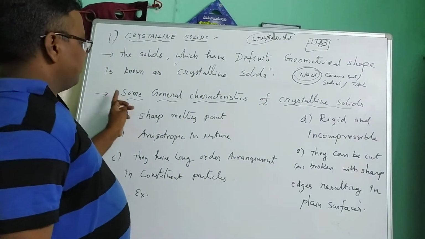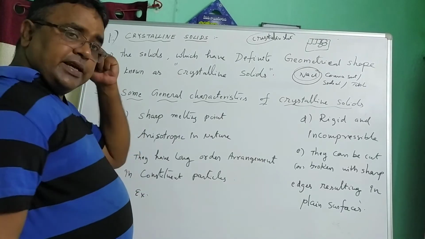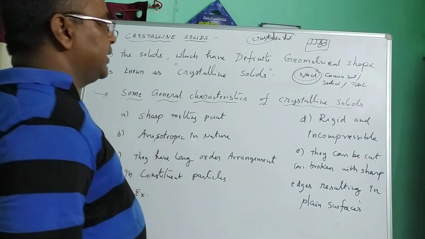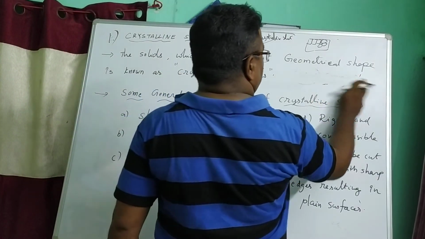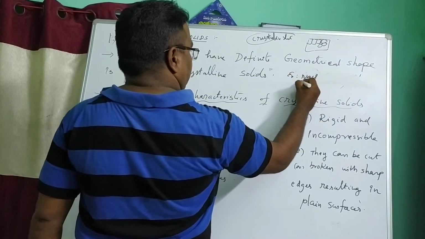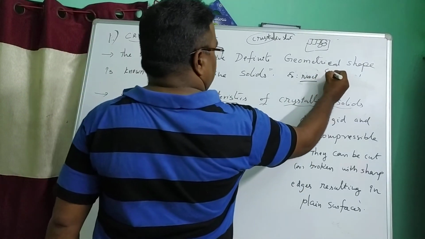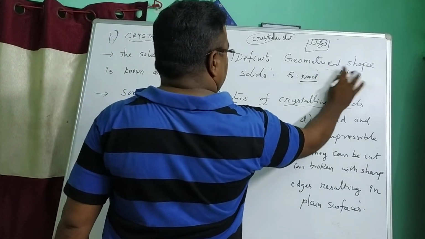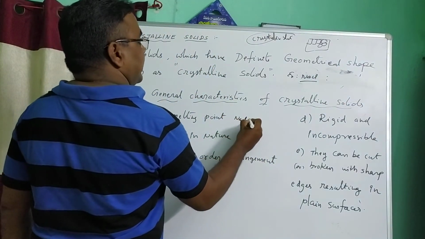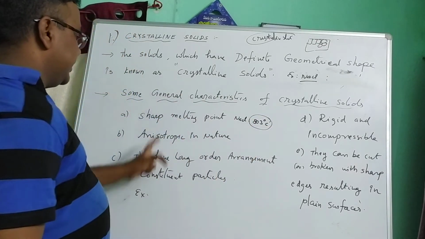Let me take some general characteristics of crystalline solids. First one, they have a sharp melting point. For example, sodium chloride, already we know that it is common salt or table salt. It has a sharp melting point: the melting point of sodium chloride is 803 degrees centigrade.